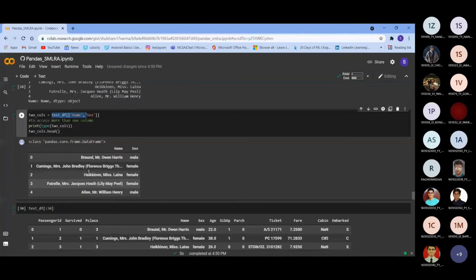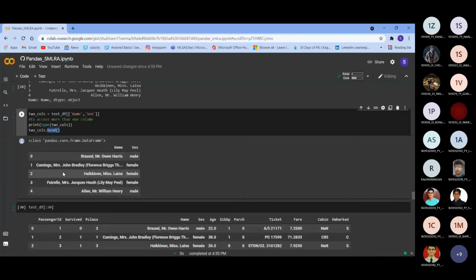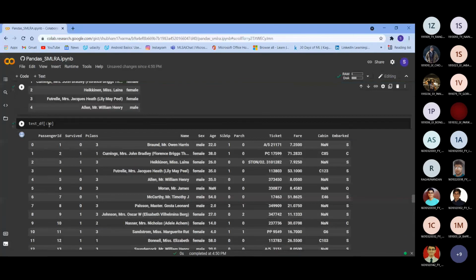This head function that we saw just now can be used in a different way too. We can open a square bracket and type till where we need the values to be printed. As you can see here, it starts from the start of the list and goes to 30, and the end value is not included. So it is from 0 to 29. As you can see, the values 0 to 29 of the data set are printed here.